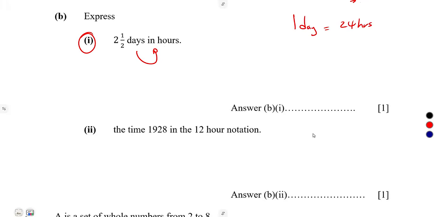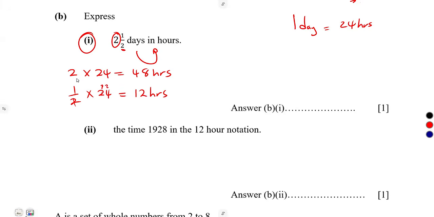So I can simply say, since a day has got 24 hours, what about 2 days? 2 days times 24 hours is going to give us 48 hours. What about half a day? Half of 24 hours, which is going to be 12 hours.